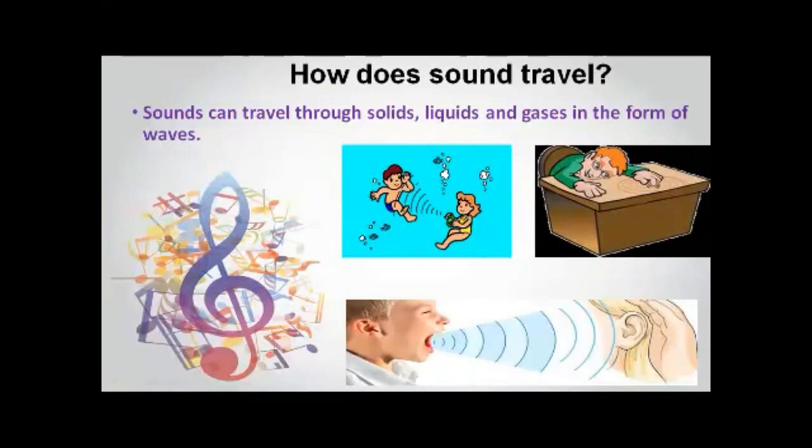You can see waves in every picture here. You can see waves in the liquid. You can see the waves, the rings, on the table, that means solids, and you can see the waves here in the air, gases. So that means sound can travel through solid, liquid, and gases, but in the form of waves. You can see the waves here, here, and here. Beta, are you getting my point?